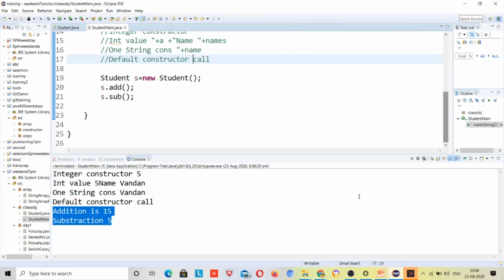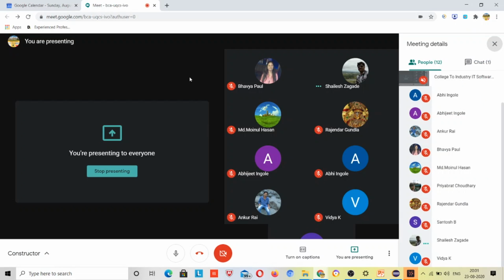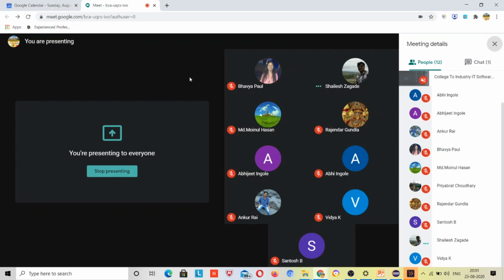Constructor chaining is not completed yet, because we have not covered inheritance yet, so there is also the super keyword concept present, the super method and super keyword. Once I complete inheritance, at least single level inheritance, then I will come to that part, right? If I explain it here, you will be confused. So this was class level chaining.